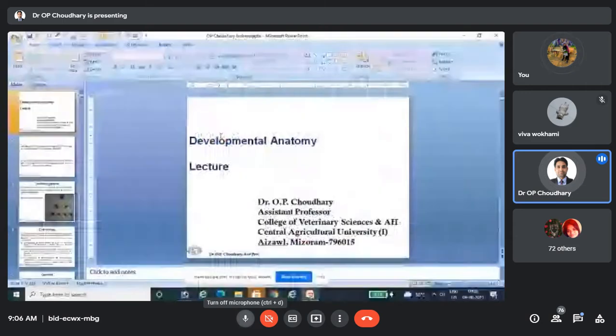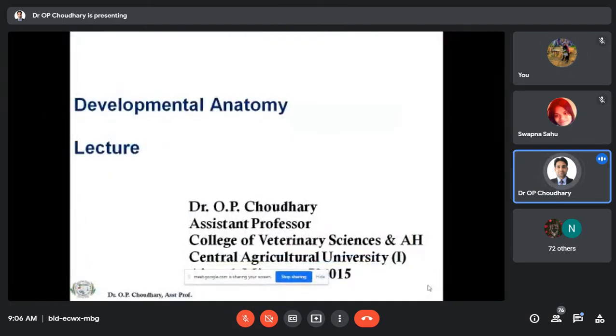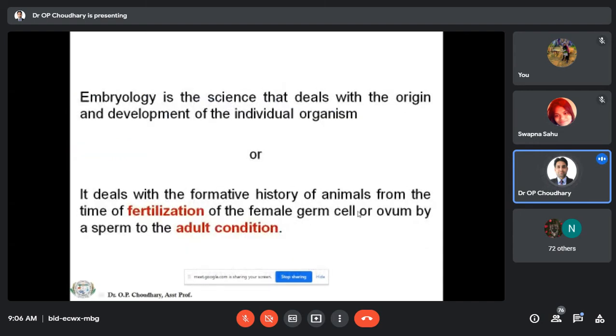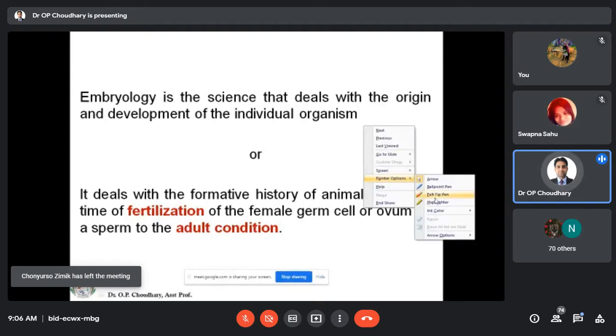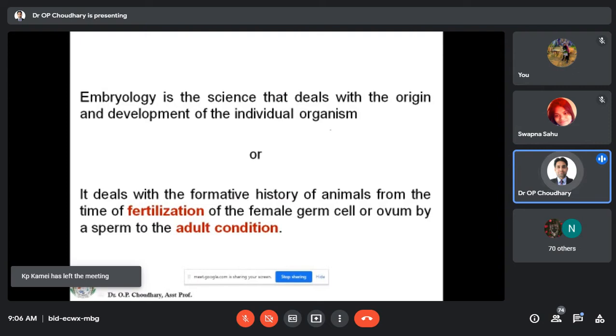So developmental anatomy, I will start. Developmental anatomy is also termed as embryology. Embryology, while coming to the definition, is the science that deals with the origin and development of an individual organism. It may be any organism. So the science which deals with the origin and development of an individual organism is called embryology or the developmental anatomy. So it includes various stages.